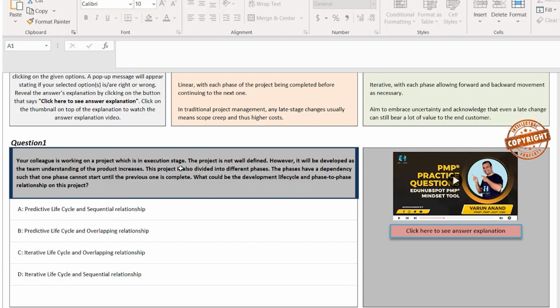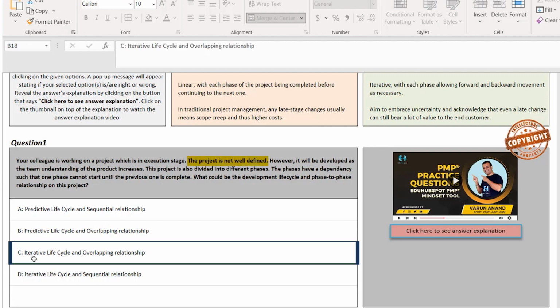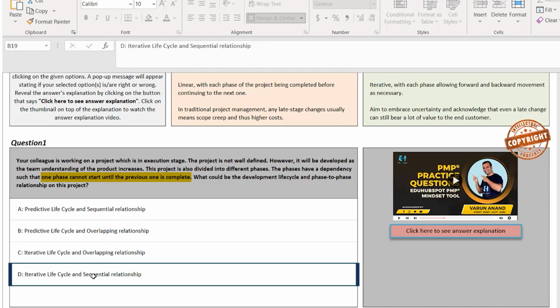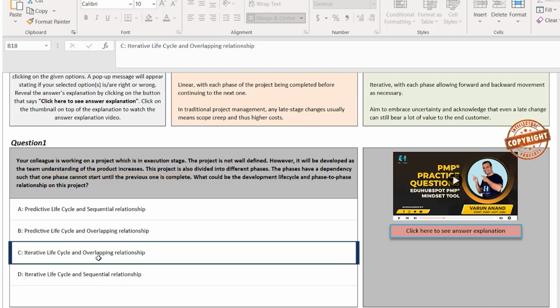Clearly, if you see from the question, it says the project is not well defined. This means either you will do option C or option D, which is about iterative life cycle. But the next statement is about the dependency, which says one phase cannot start until the previous one is complete, which is your sequential relationship where you have to wait for one phase to complete before the next. Overlapping is when you do things in parallel.